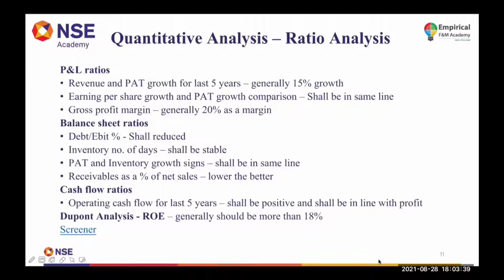Now, again, it depends on industry to industry or sector to sector. So what you can do is take an average of the sector growth and compare it with the company's growth. If the company's growth is higher than the average sector growth, you can say that this company is doing good in that particular sector.